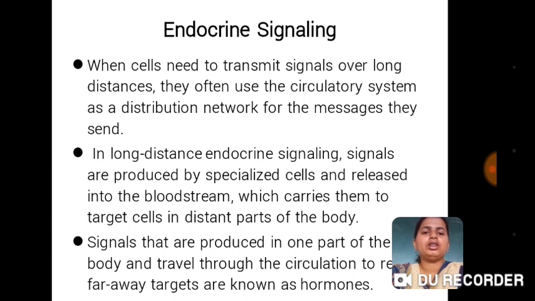Endocrine signaling. When cells need to transmit a signal over long distances, they often use the circulatory system as a distribution network for the message they send. In long distance endocrine signaling, signals are produced by specialized cells and released into the bloodstream, which carries them to target cells in distant parts of the body.